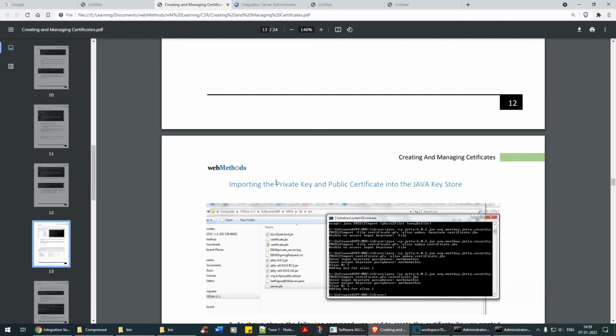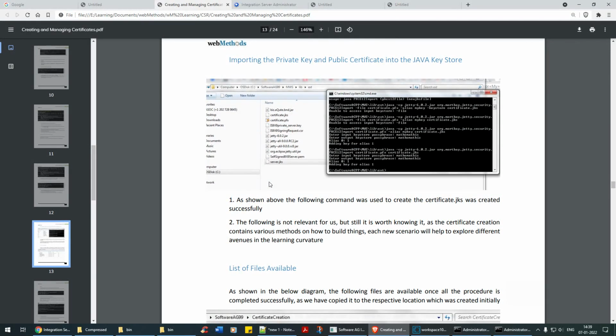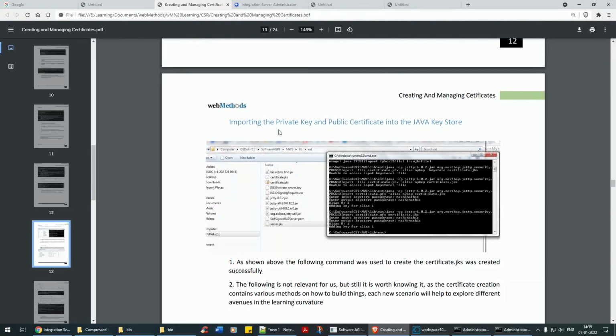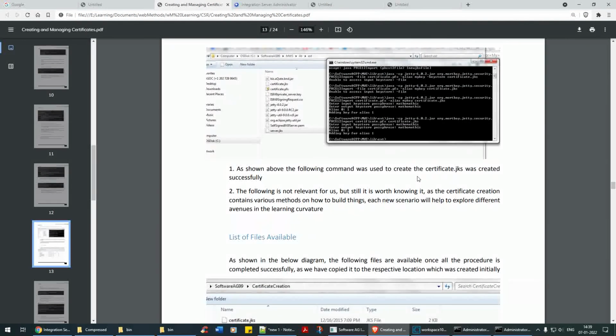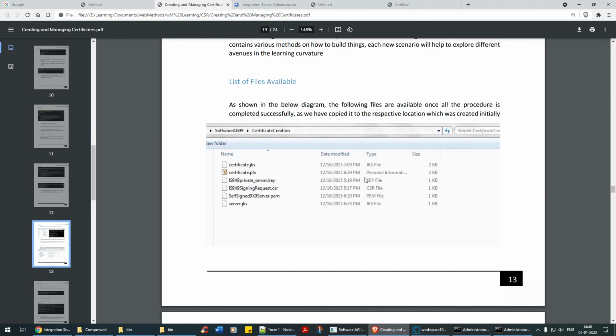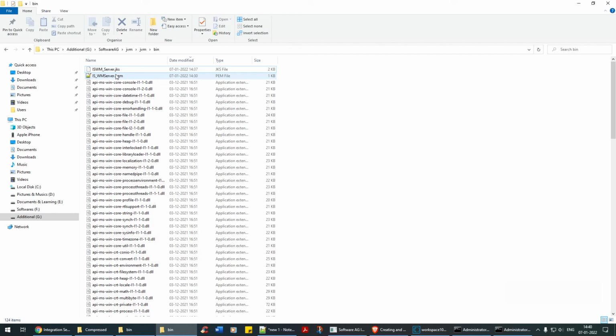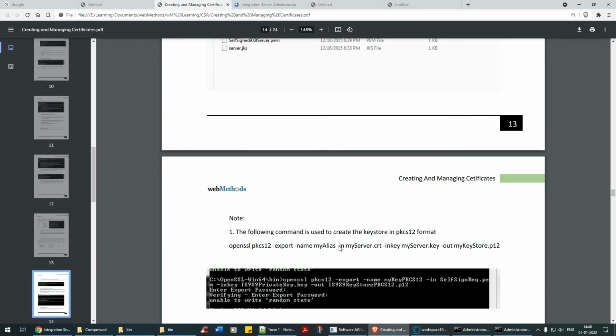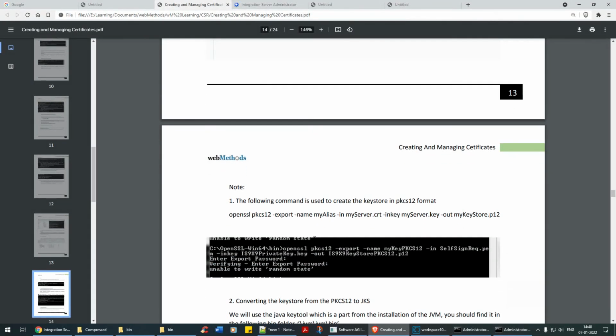Okay, now what have we done? Importing the private key and public key. This we have also gone through. In the list of available files, if you can see here, you have JKS, PFX, server key, CSR, a lot of things. In a similar way, we have also created all these things, as what we have seen right now. Now see this command. If someone asks you to create a key store in the PKCS12 format, well, this is your command.